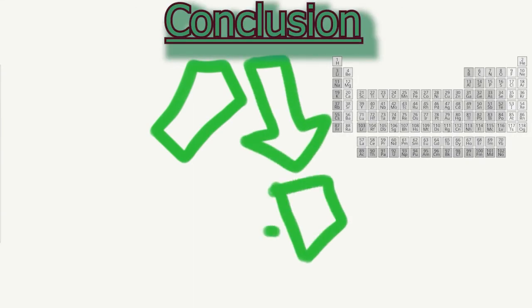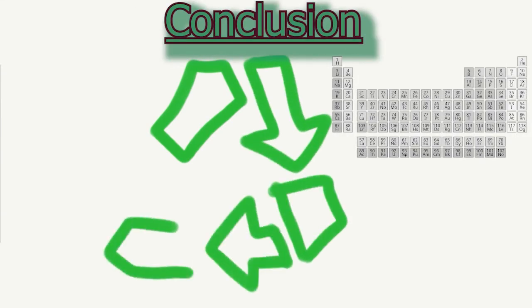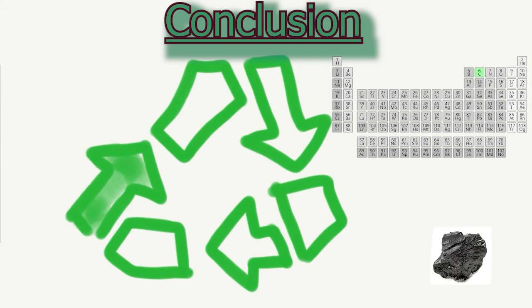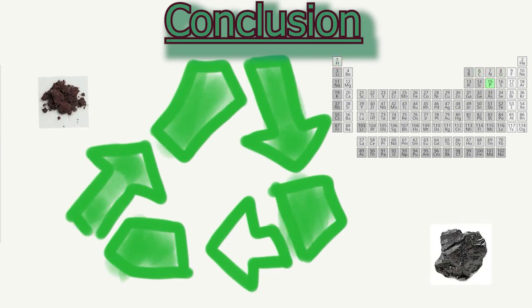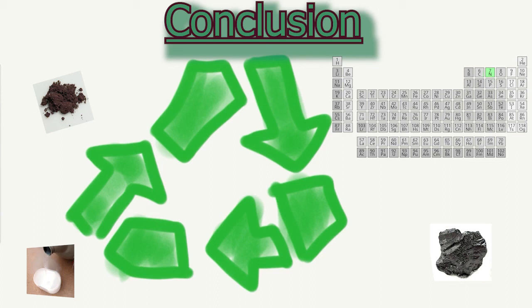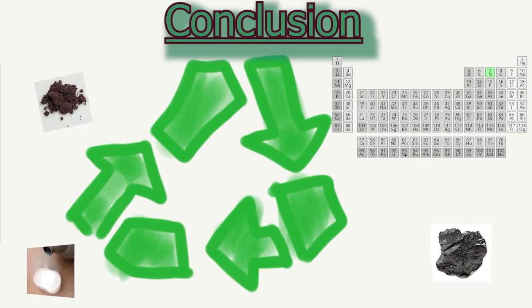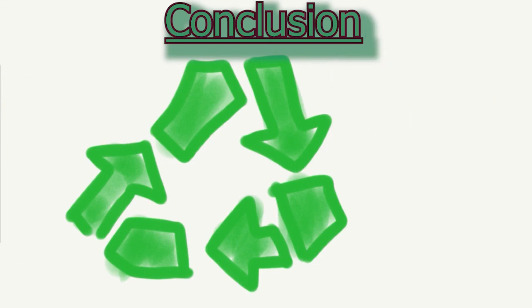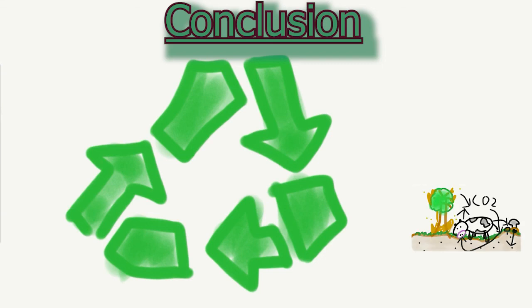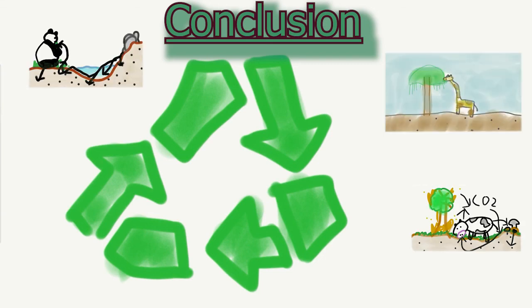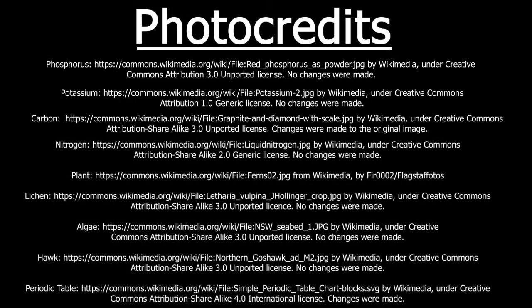It is very important that nutrients and energy cycle in ecosystems. Elements like carbon, oxygen, hydrogen, phosphorus, and nitrogen are essential to life and must be recycled in order for life to happen, and many nutrients are recycled in different ways, all contributing to a healthy and balanced ecosystem. In summary, all living things need energy and nutrients, whether that's from being recycled through the air, the ground, or other living things.